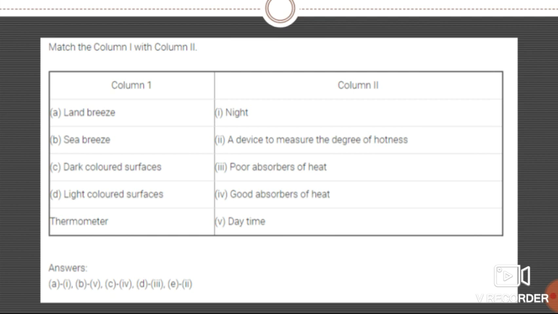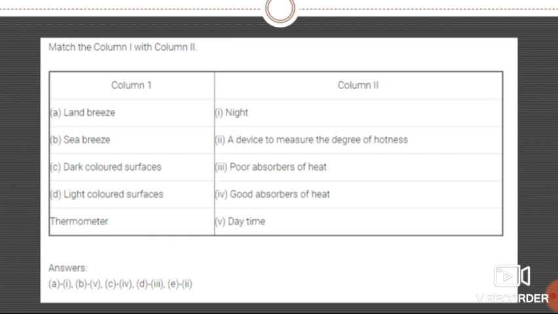Next, dark colored surfaces. What are dark colored surfaces, students? These dark colored surfaces are good absorbers of heat. As we wear dark color clothes, these clothes are good absorbers of heat, which means heat can be easily absorbed by this kind of clothes.